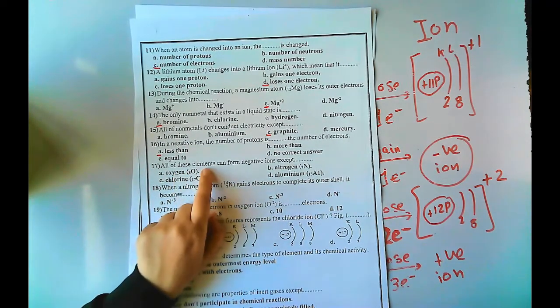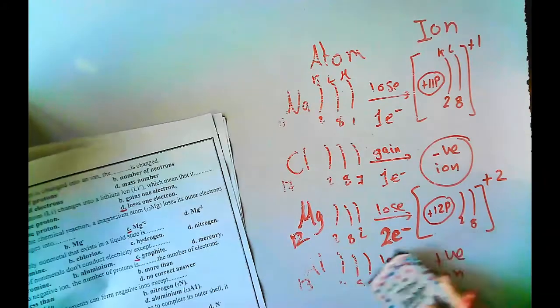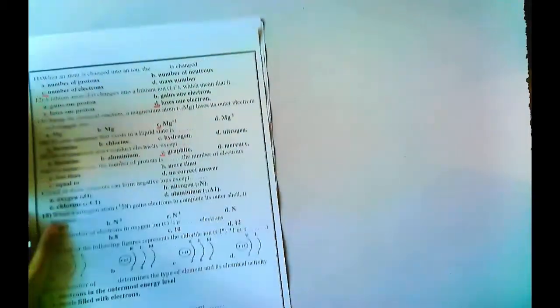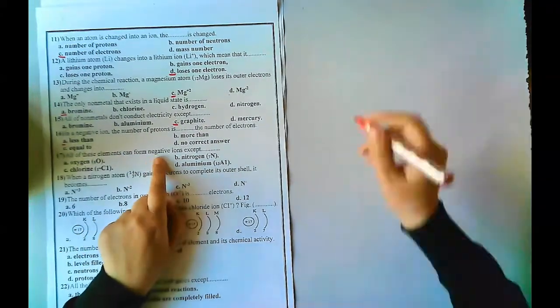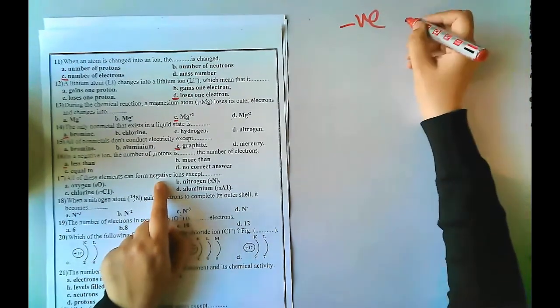All of these elements can form a negative ion except what? Let's take them one by one. Oxygen. The question is asking about negative. Negative means that they gain.